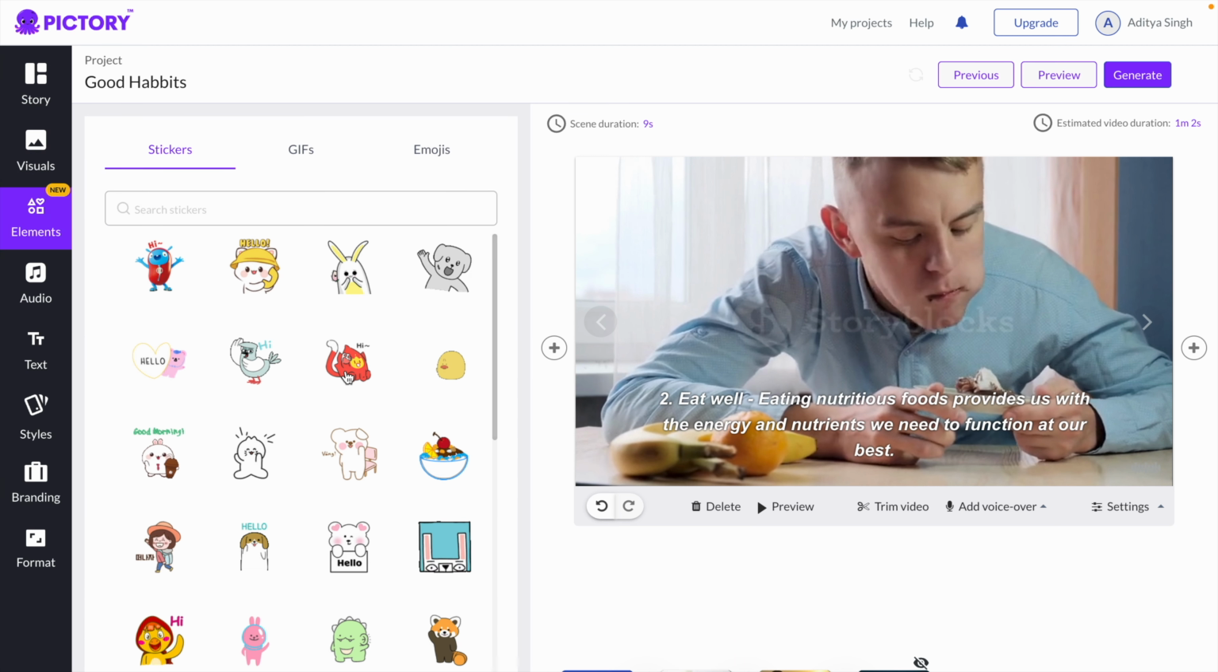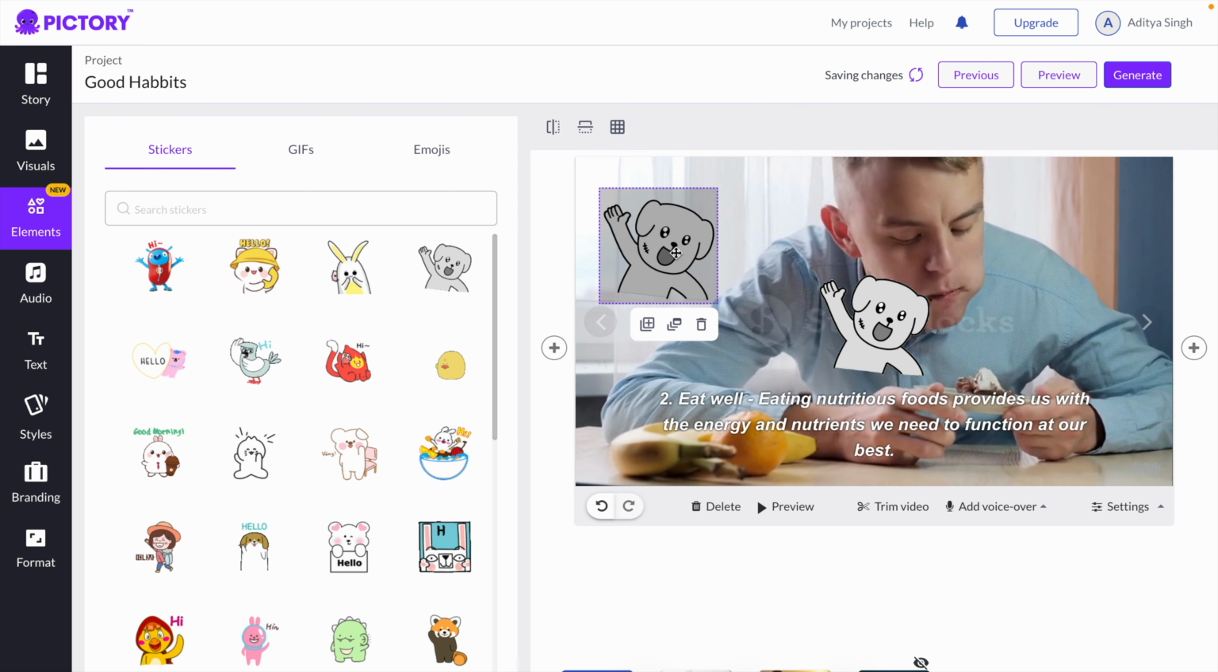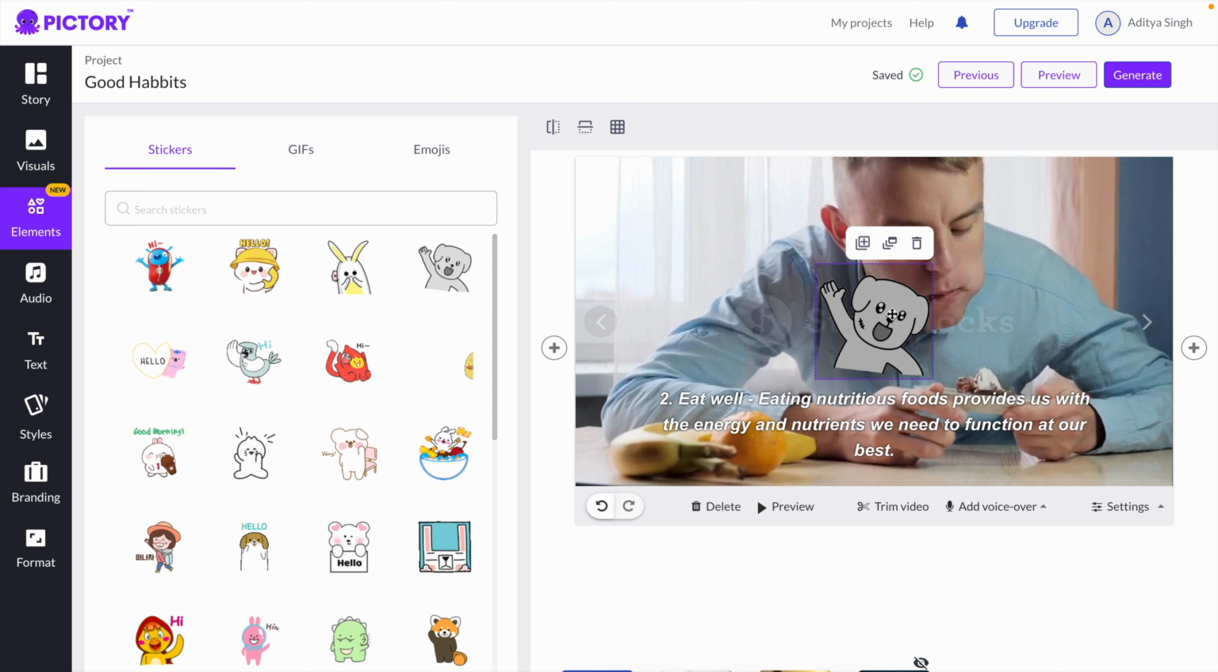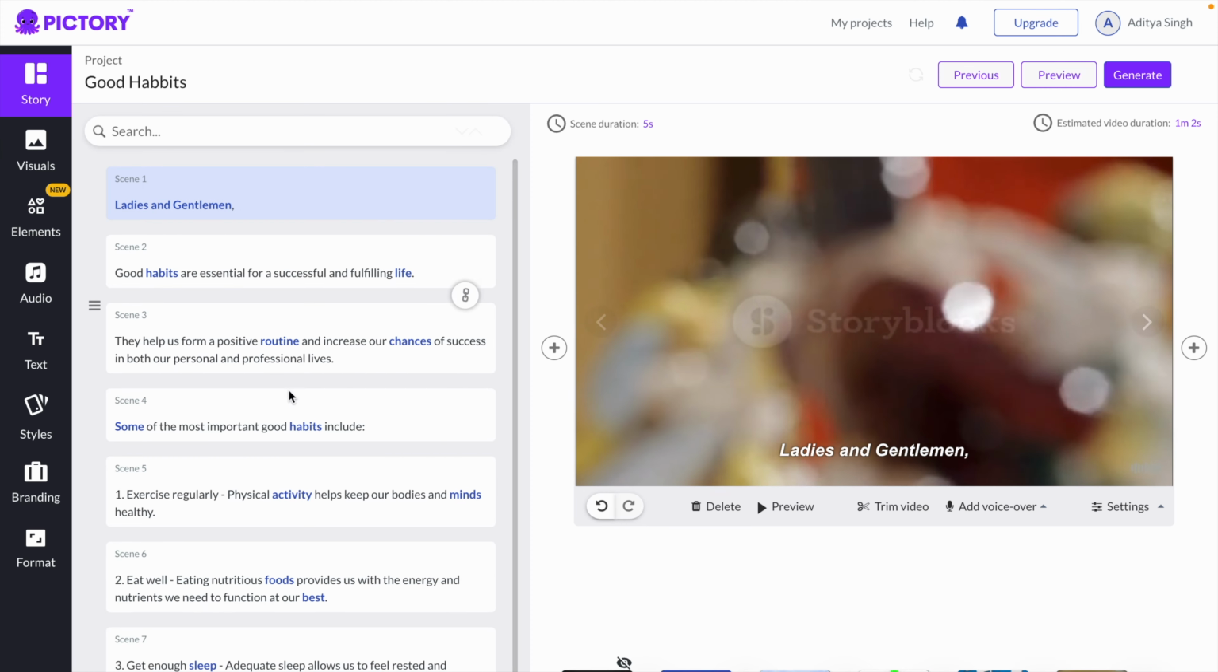Now if you want to add some stickers also, you can do that, just do a double click and it will come in your video. And this is how you can delete your sticker also. Now click on generate and your video will get generated. So now we'll move ahead and we'll talk about the fourth AI which we are going to talk about.